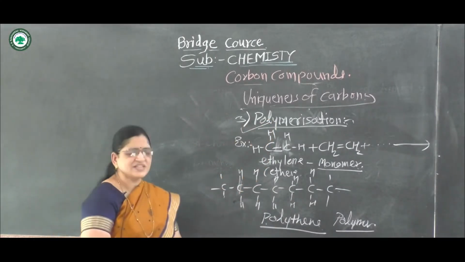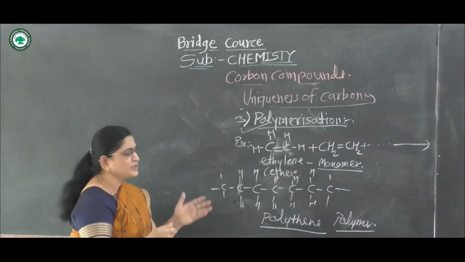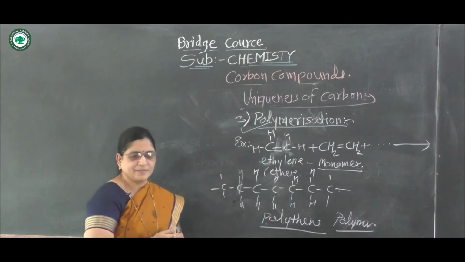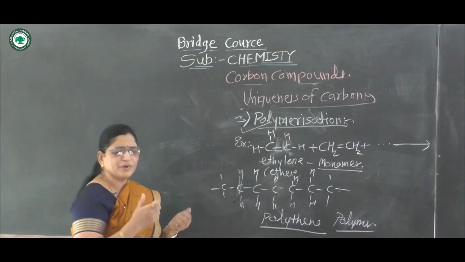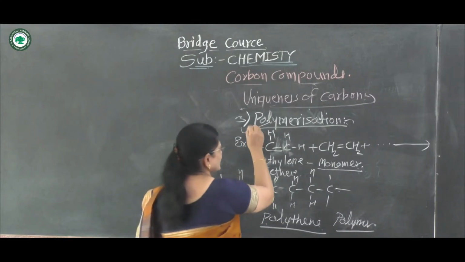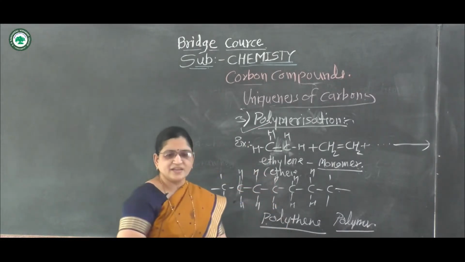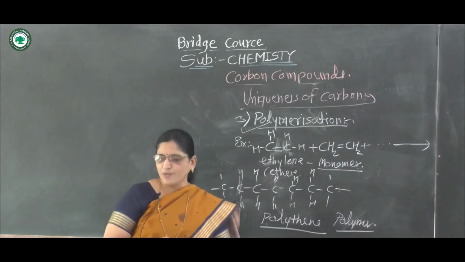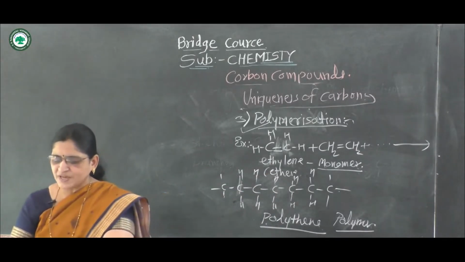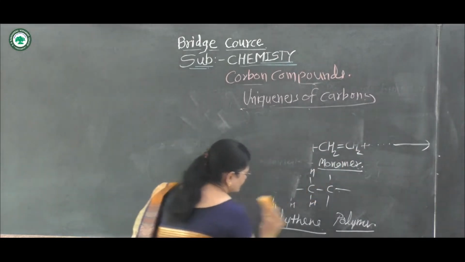This polymerization is also due to the nature, that is, the uniqueness of the carbon atom. Due to the formation of a number of organic molecules of carbon atoms by the process of polymerization, it forms polythene from ethylene. This is called polymerization. Then the fourth point, isomerism.